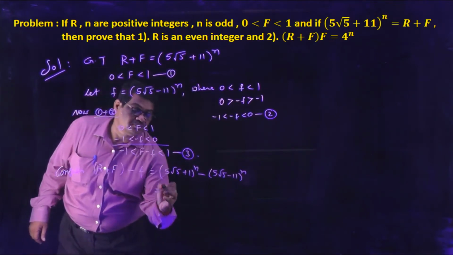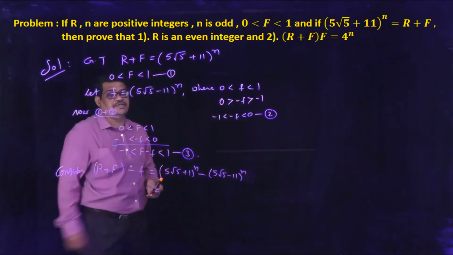Now we are using binomial theorem. We are expanding this one.